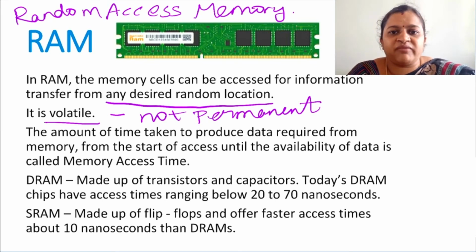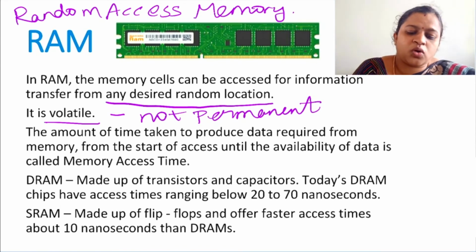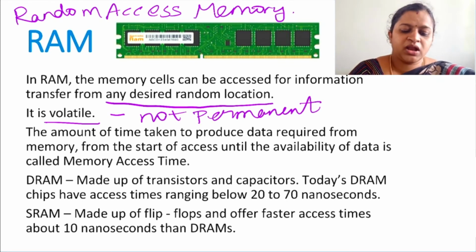Suddenly there is a power cut. After you get the power back and switch on your system, you cannot see your typed text in the Word document because it was not saved in the secondary storage unit. It was stored temporarily in the RAM, which is volatile. When there is a power cut, everything will be erased. So it is volatile, meaning non-permanent.